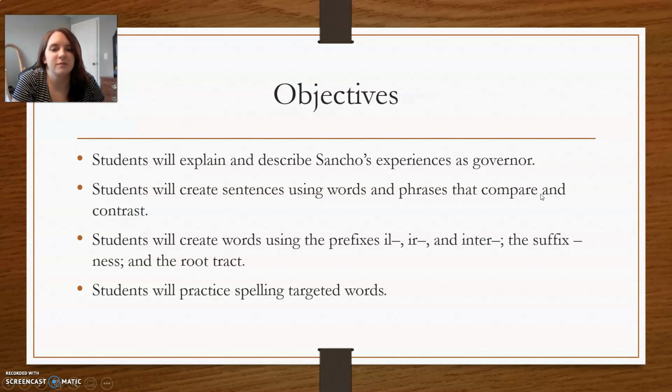Our objectives for today are to explain and describe Sancho's experiences as governor, to create sentences using words and phrases that compare and contrast, to create words with the prefixes il and inter, the suffix ness, and the root tract, and to practice spelling words.